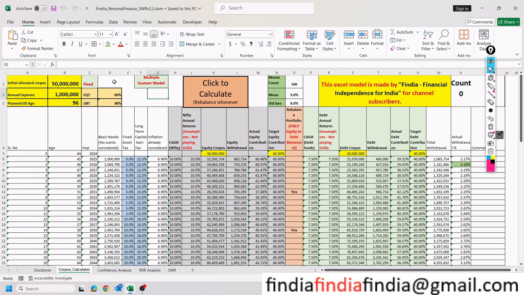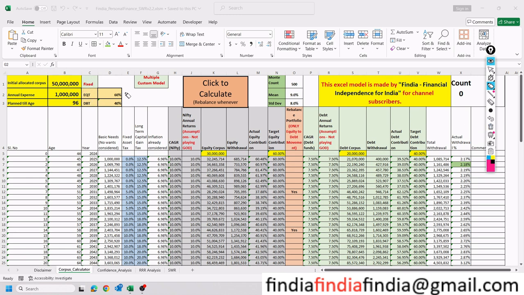Now, this entire thing is one simulation which is based on one corpus value and one annual expense. Of course, some of you might have seen my goal planning sheet, and this particular calculator gets into goal planning. Maybe in a couple of weeks, I'm going to shoot that video as well with Monte Carlo simulations. So the way this calculator works is we generally assign some sort of corpus value here. We assign a corpus value of 5 crores as an example, and then we say annual expense is about 10 lakh rupees, and we have a couple of models in here.